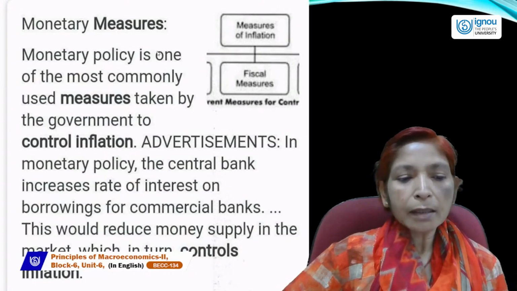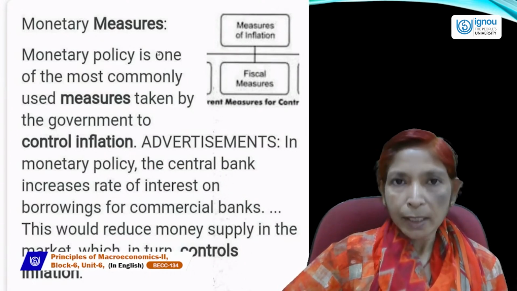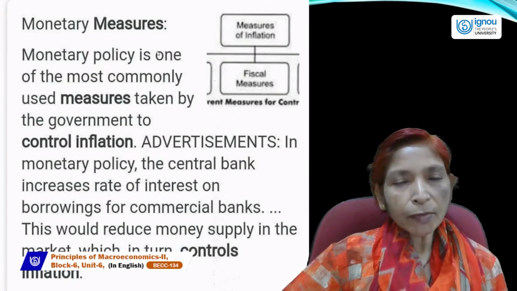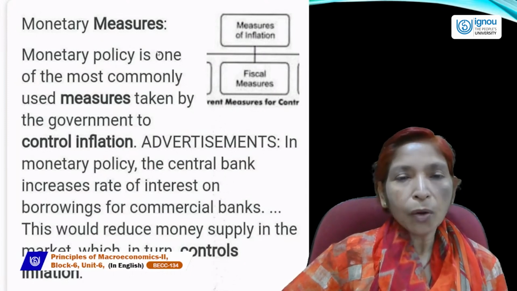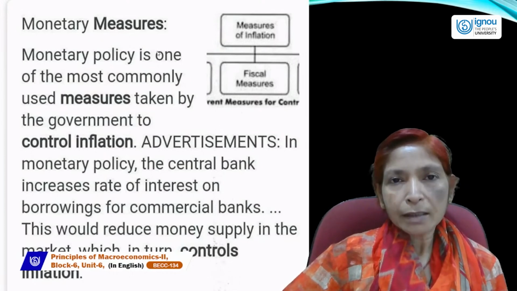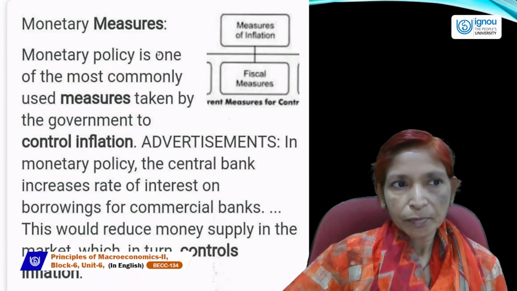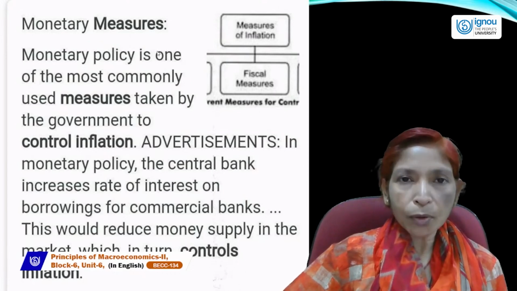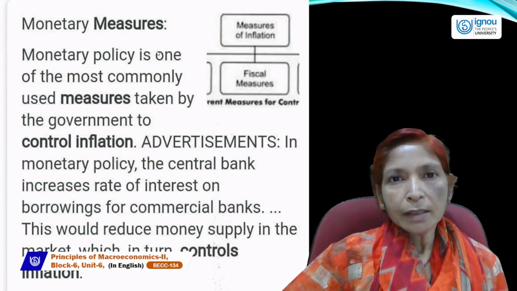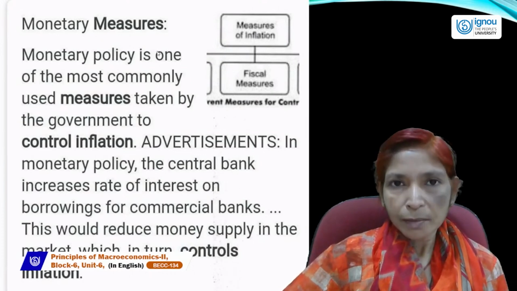RBI can increase the rate of interest on borrowings. When the rate of interest increases, then loans will become more expensive. Borrowers will take less loan from the commercial banks. When they take less borrowings or less loans, their purchasing power will also fall.